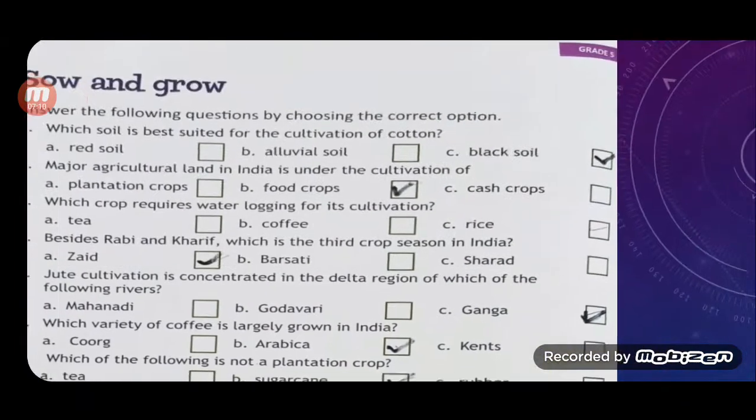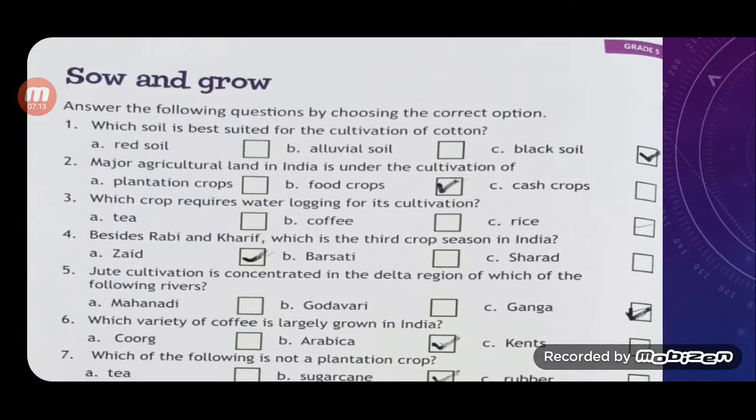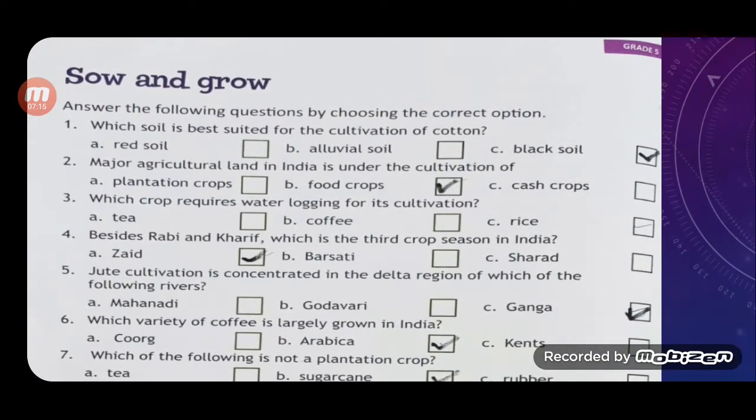Once again, just repeat. Question number 1. Which soil is best suited for the cultivation of cotton? Option C, black soil. Question number 2. Major agricultural land in India is under the cultivation of option B, food crops. Question number 3. Which crop requires water logging for the cultivation? The correct answer is option C, that is rice. Question number 4. Besides Rabi and Kharif, which is the third crop season in India? The correct answer is option A, that is Zaid.